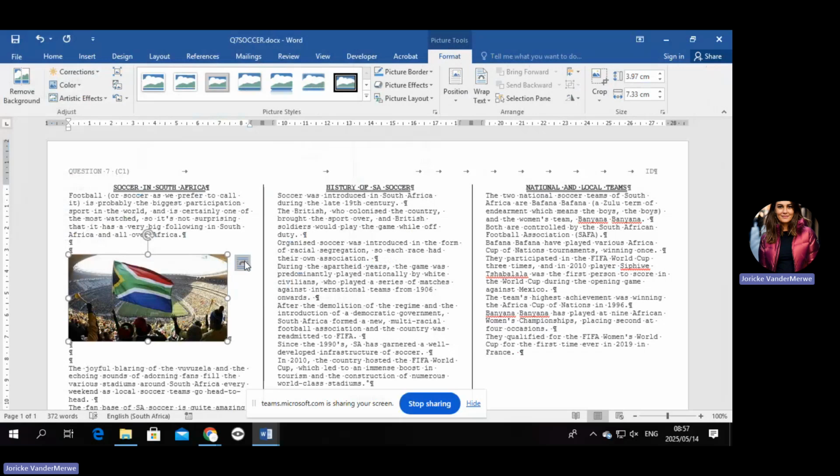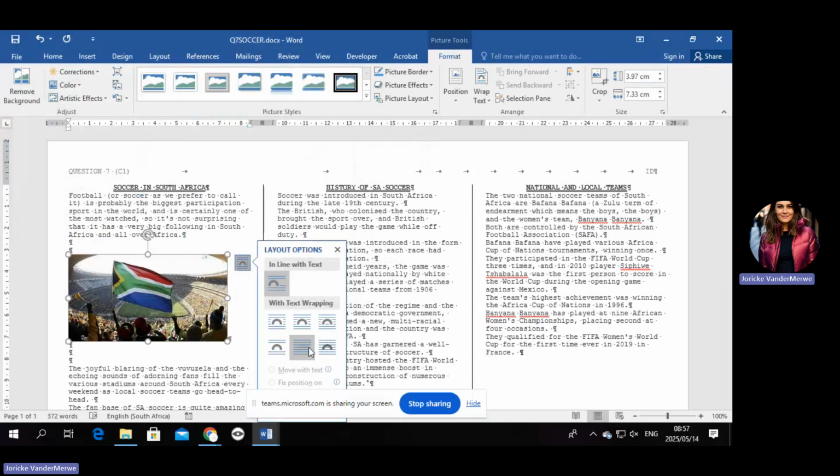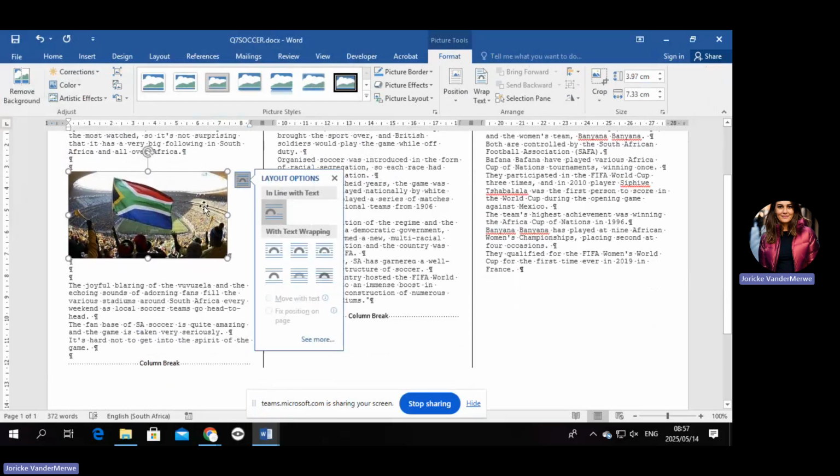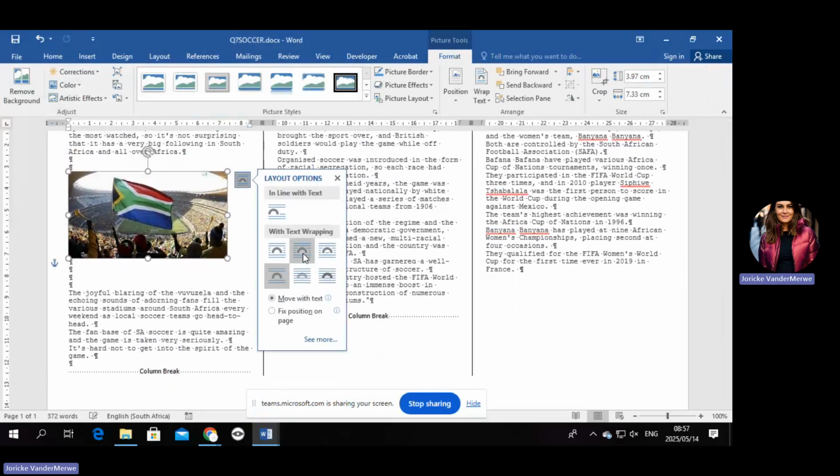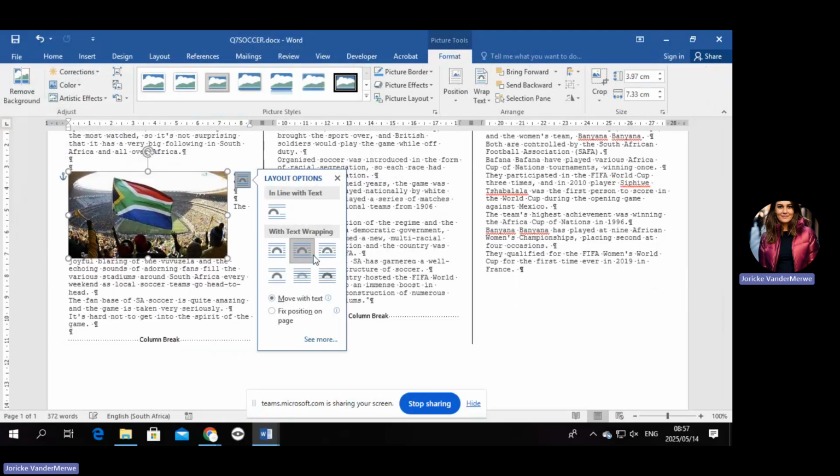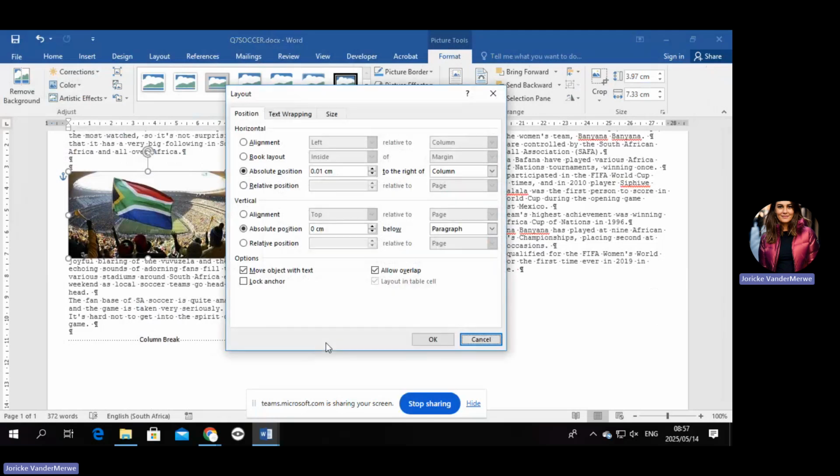Okay, now click on layout and make sure that you are choosing the correct layout here. Okay, now they say here to move the position in text. So you need to make sure that you select the correct position. I always choose tight. You can also go to see more.